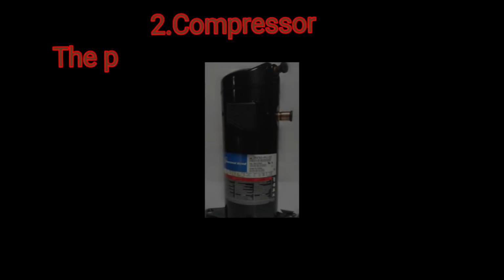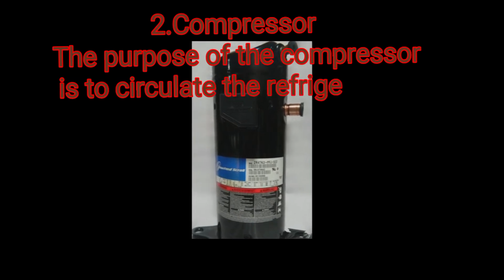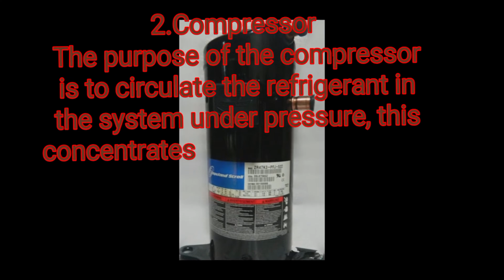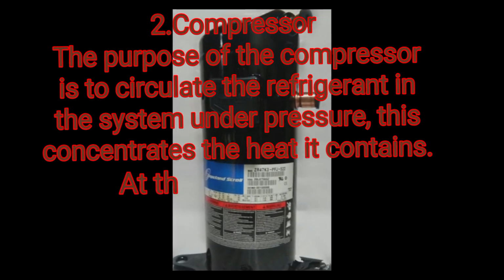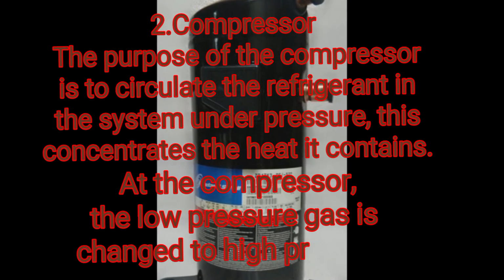2. Compressor. The purpose of the compressor is to circulate the refrigerant in the system under pressure. This concentrates the heat it contains. At the compressor, the low-pressure gas is changed to high pressure.